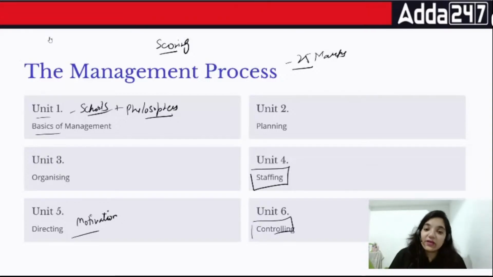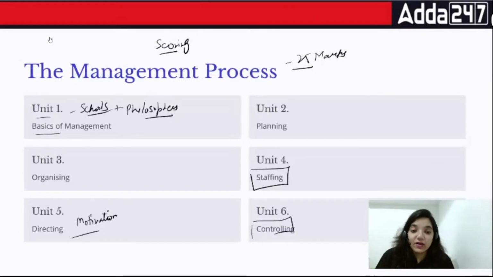And everything doesn't go as per the plan. Since we do not know the plan sometimes, we deviate from it. So we have to fight back to come back to the plan. That is control. Okay? That's the entire management process, everyone.